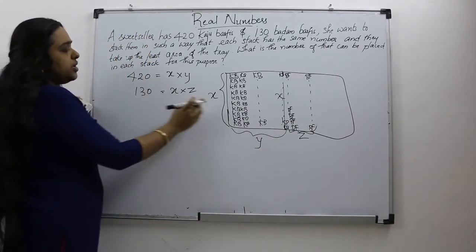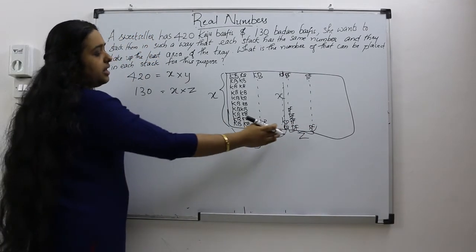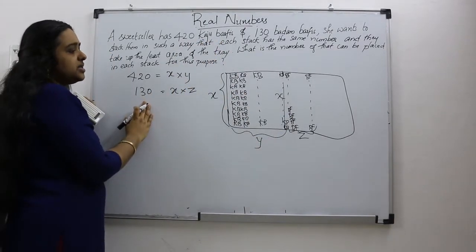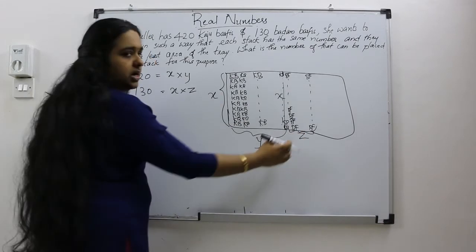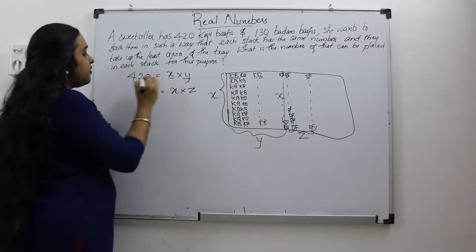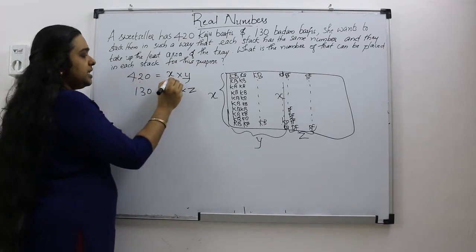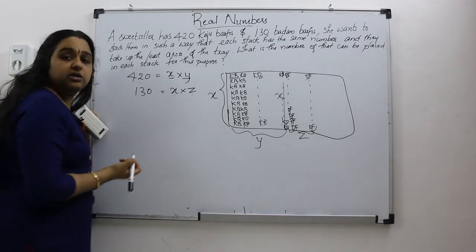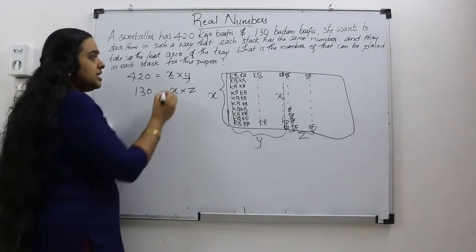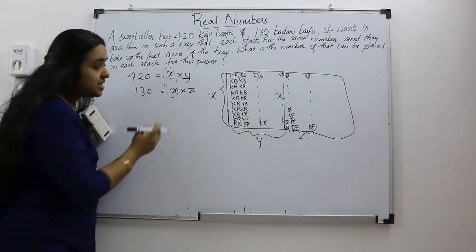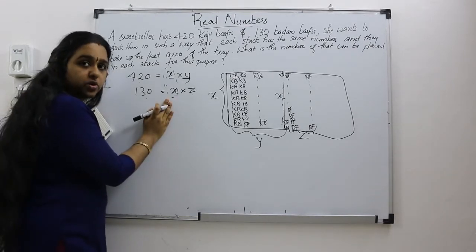So 420 equals x into y, and this Badam Barfis, how many Badam Barfis are there? 130 Badam Barfis are there. So it will become x into z. So this x and y are factors of 420, and x and z are the factors of 130. This x is common in both, isn't it?